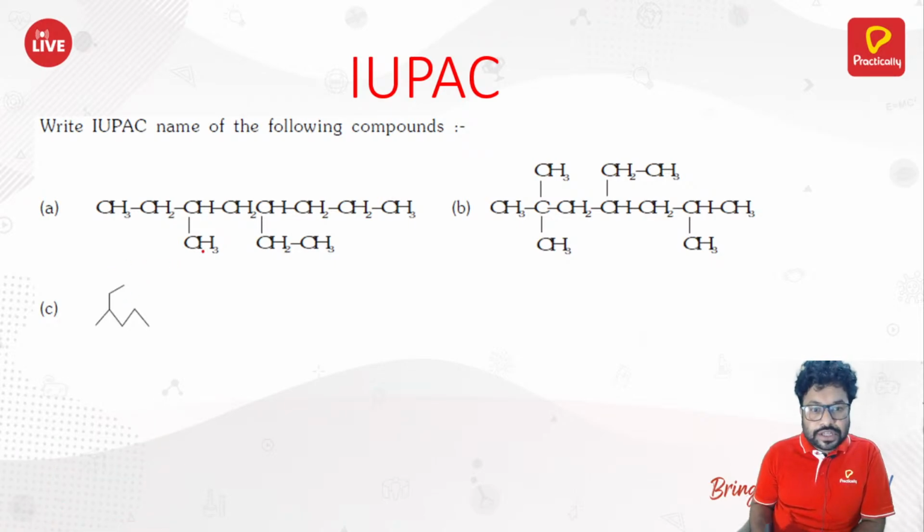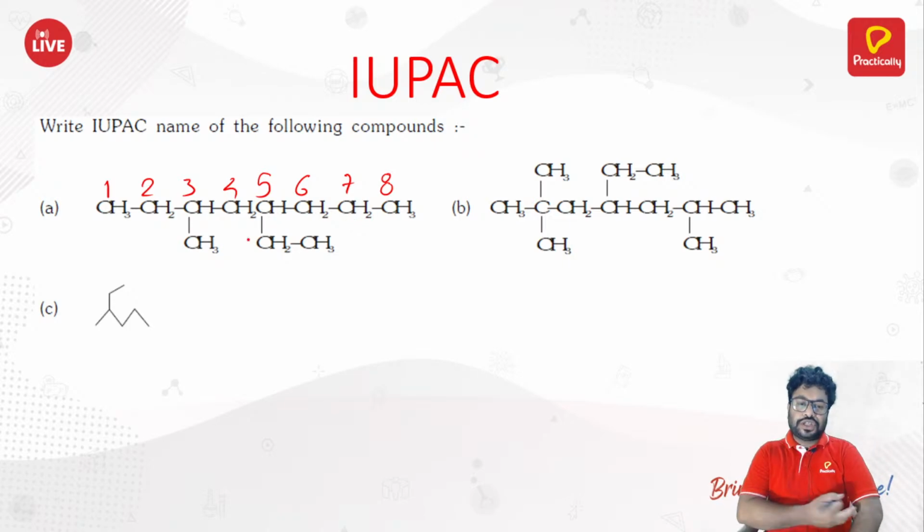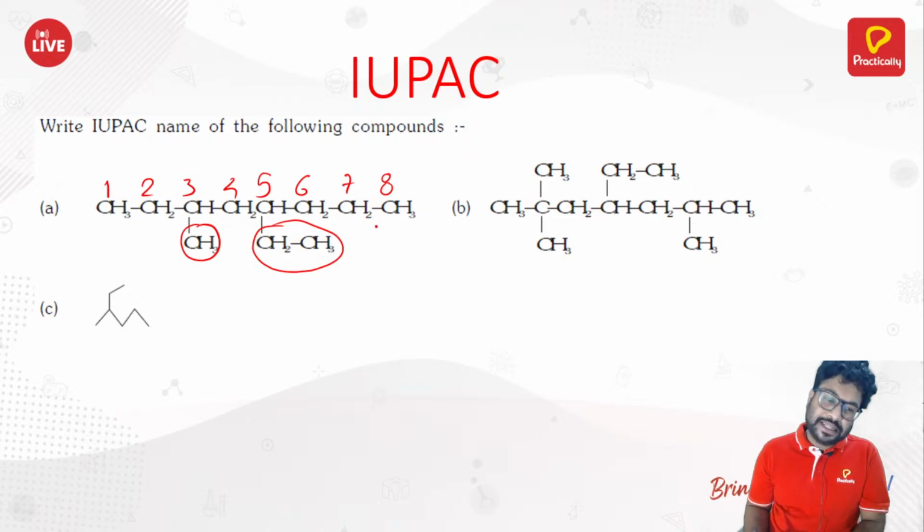So where do you start counting from now? 1, 2, 3, 4, 5, 6, 7, 8. If you had started counting from this side, 1, 2, 3, 4, at the fourth position branching would have come. But here at the third position, it's a methyl, and at the fifth position, it's an ethyl. So naming of this compound is quite easy. What would you name it? 5-ethyl-3-methyloctane. Isn't it? It's quite straightforward. There is no complication in that.